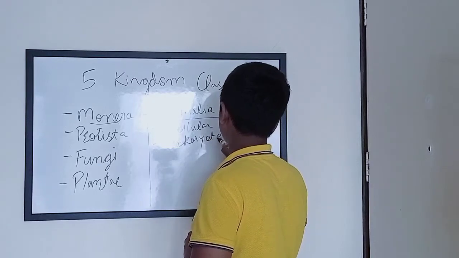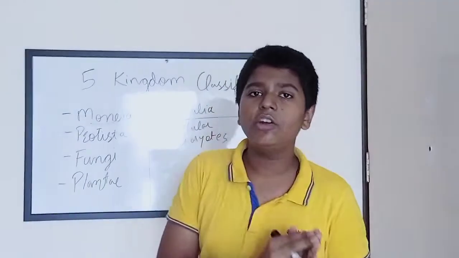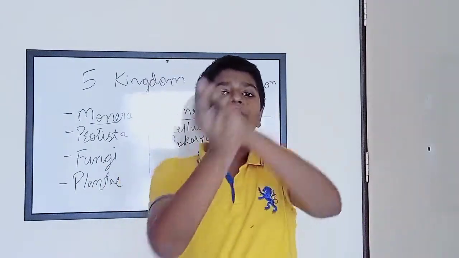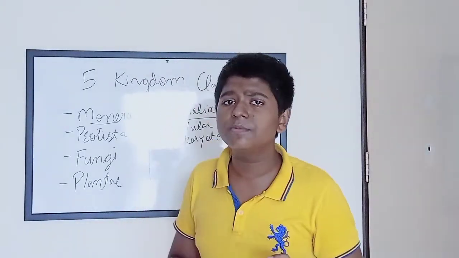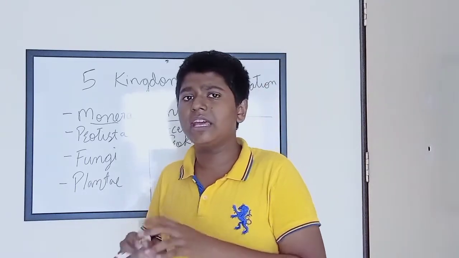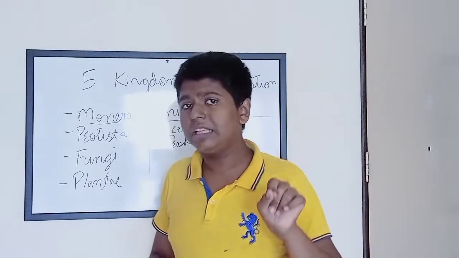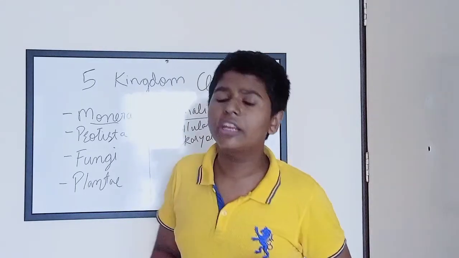Now, what is a prokaryote and a eukaryote? In your previous class, you must have studied about 2 types of organisms: prokaryotic organisms and eukaryotic organisms. Prokaryotic organisms are the organisms which have a primitive nucleus, and eukaryotic organisms have